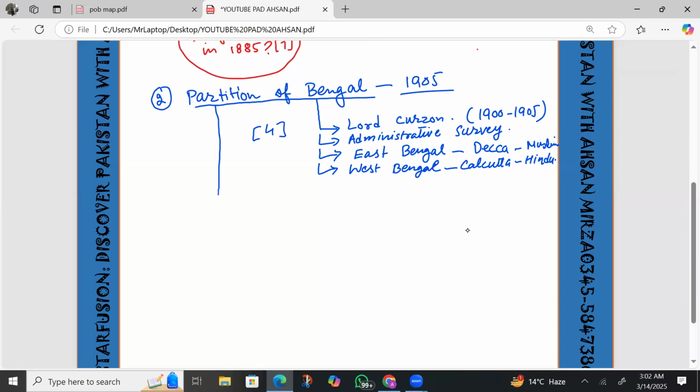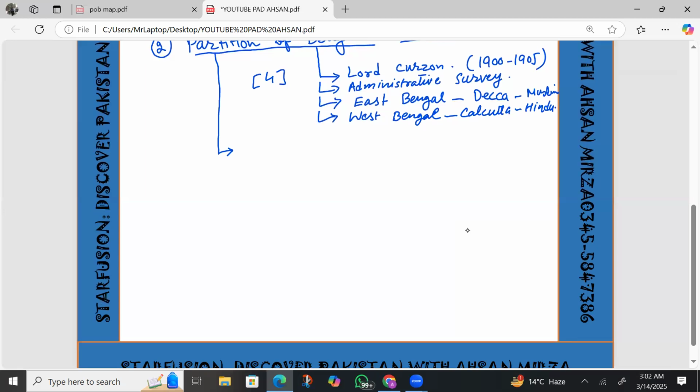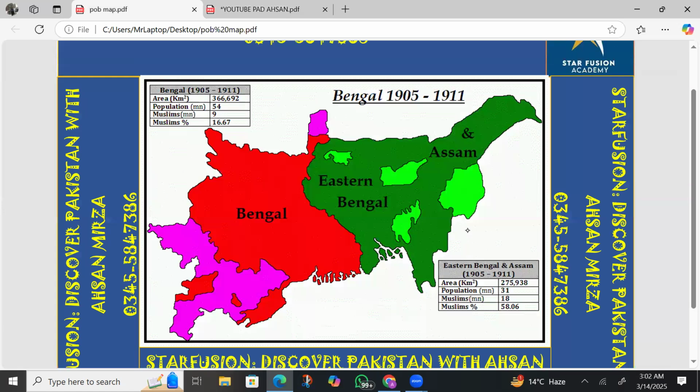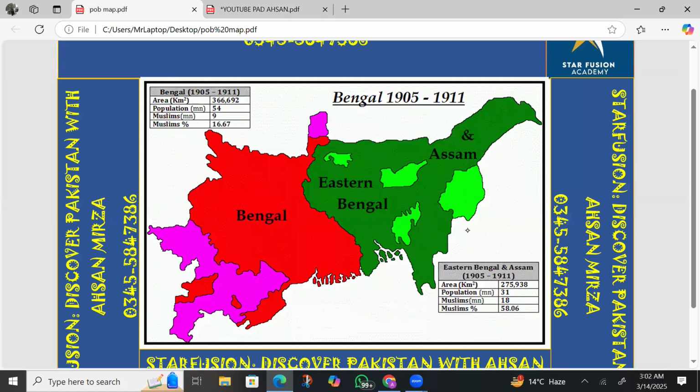So after that, we are moving towards a few other questions. There is one important thing: the reasons for the partition of Bengal. You need to understand the reasons for the partition of Bengal, and for that you must go towards the map of Bengal. Bengal's partition was done in 1905. That is the detail of Bengal. You can go through that detail from the map.